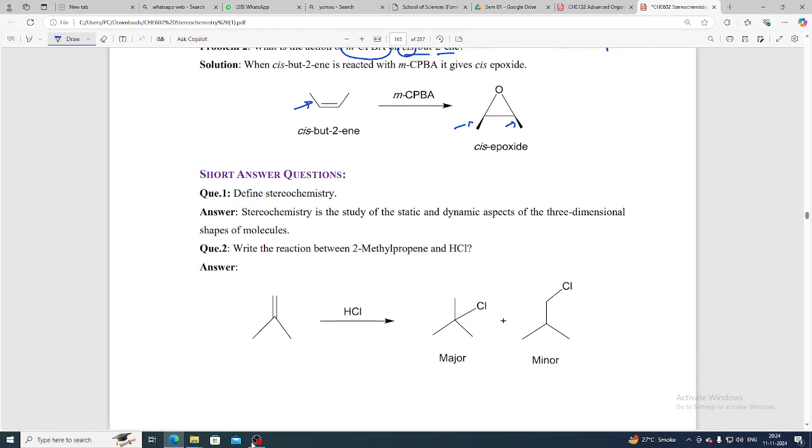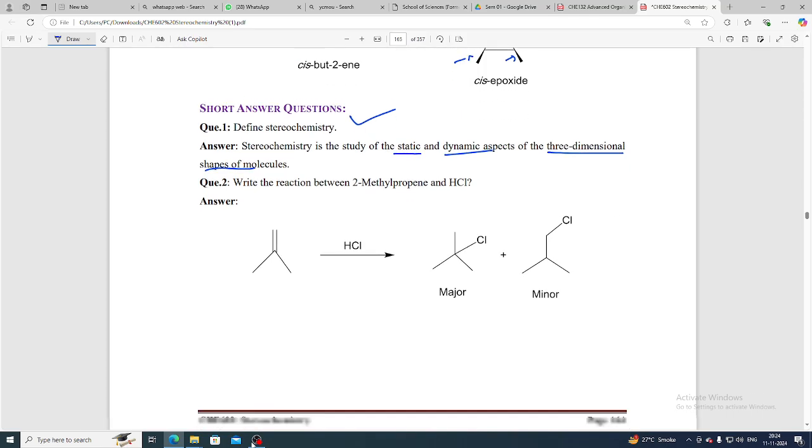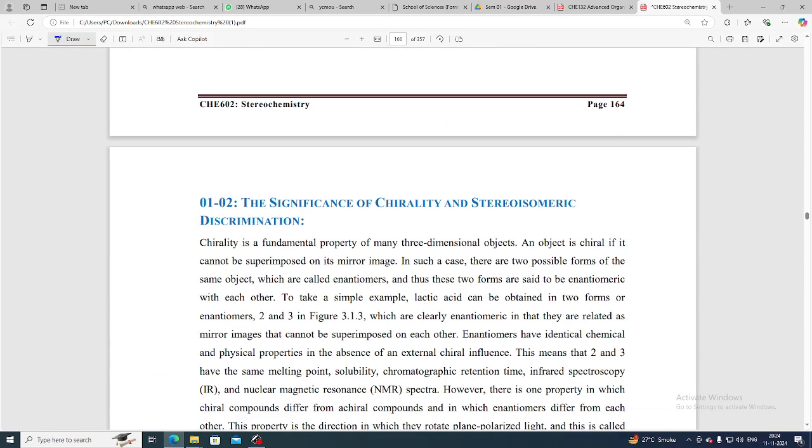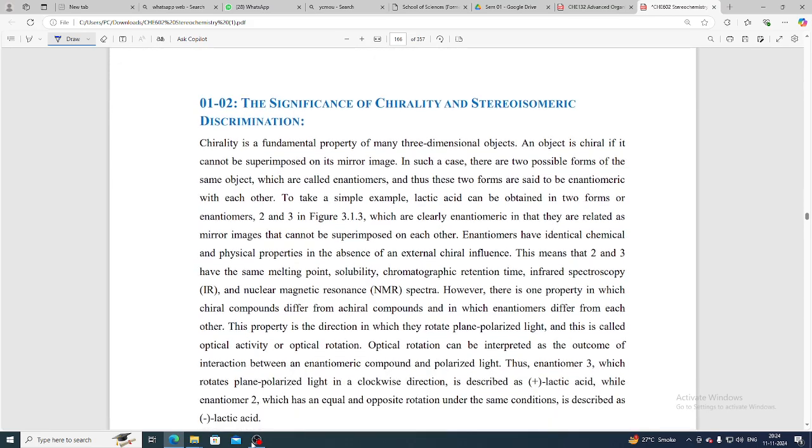See here another question, a short answer question. Define stereochemistry. Stereochemistry is the study of the static and dynamic aspects of the 3-dimensional shape of molecules. Write the reaction between 2-methylpropene and HCl. See here, 2-methylpropene is given with HCl, so we get two products, the major product and the minor product. So see the significance of chirality and stereoisomeric discrimination. This part we will see in the next lecture, so here we will stop.